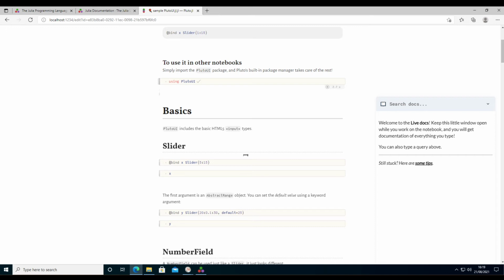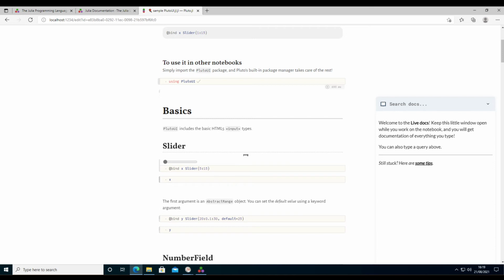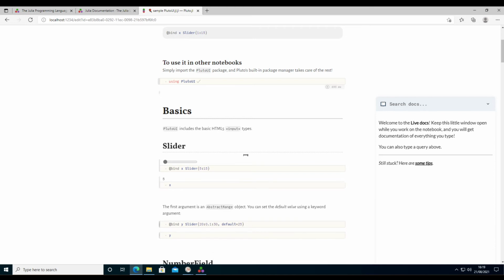So this is one of the more annoying features of Pluto, of Julia. The first time you do something new, you need to wait quite a while for it to happen.